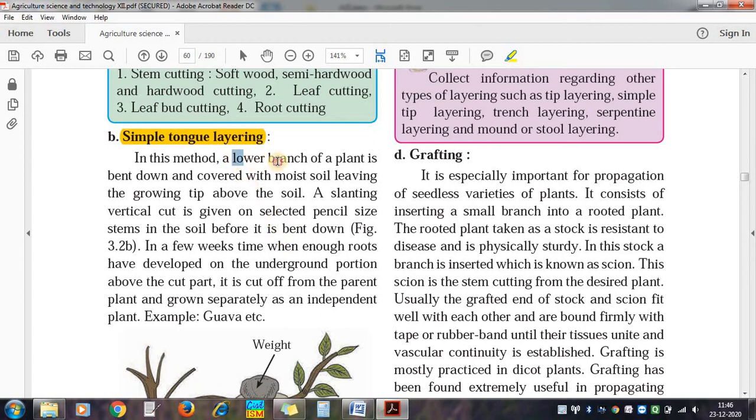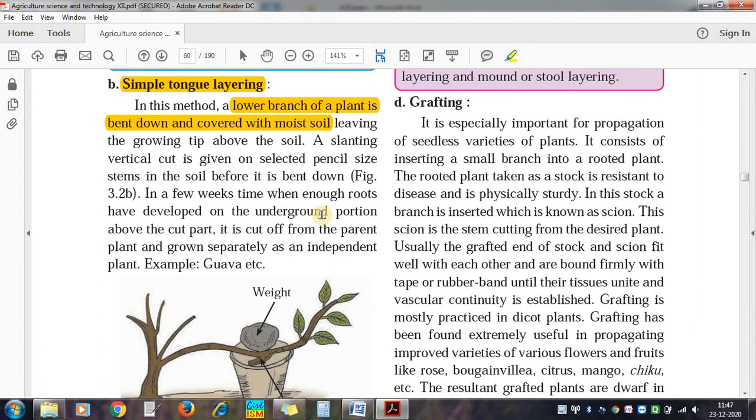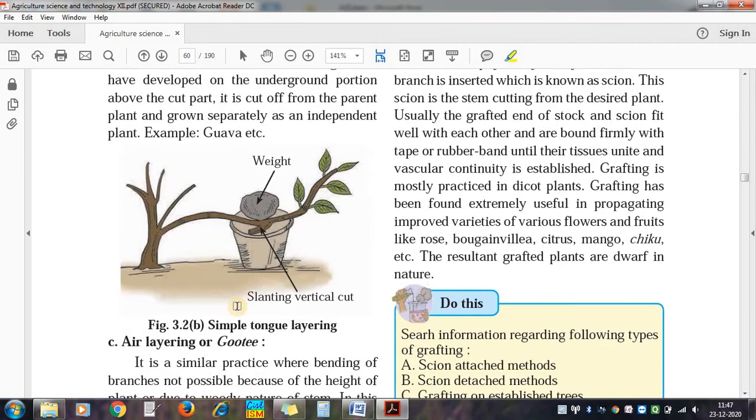What is done? The lower branch of a plant is bent down and covered with moist soil. That will give layering. Layer, we know the word layer. From layer, the word layering is formed. So here, this is a simple tongue layering method. It is used in guava.